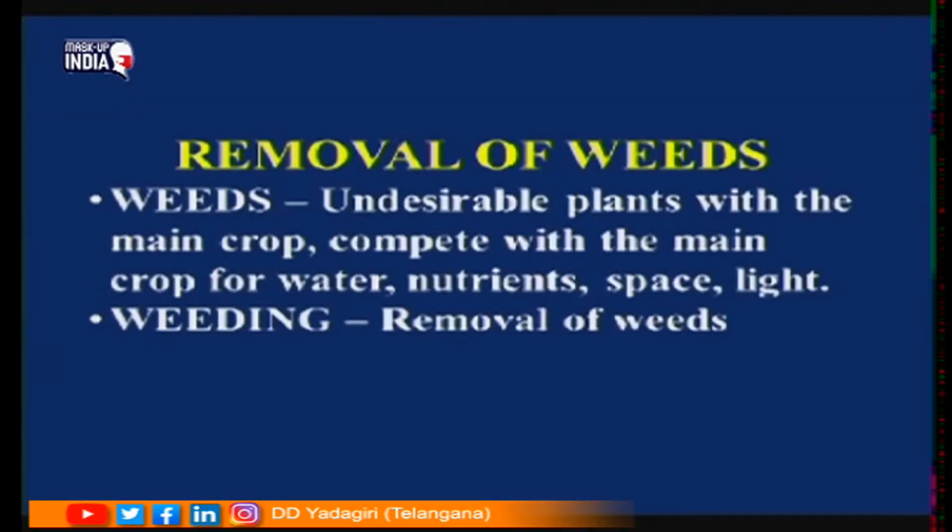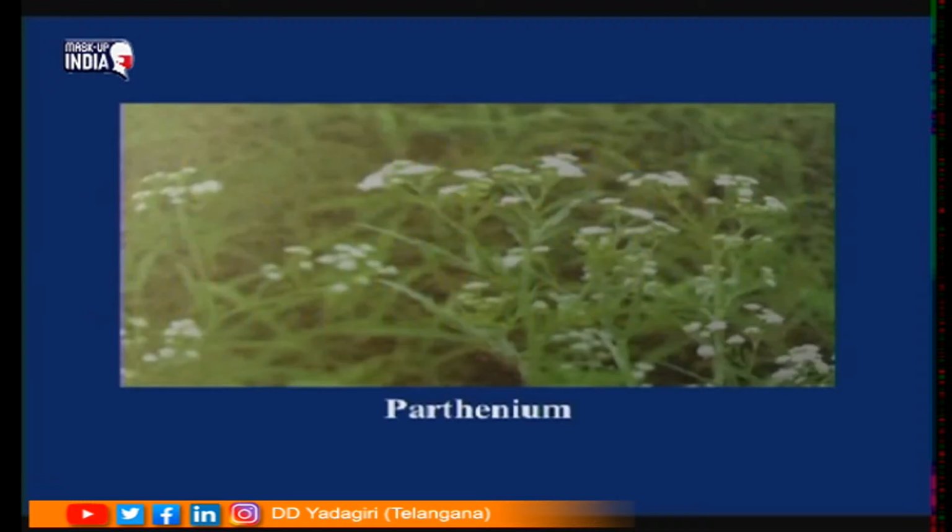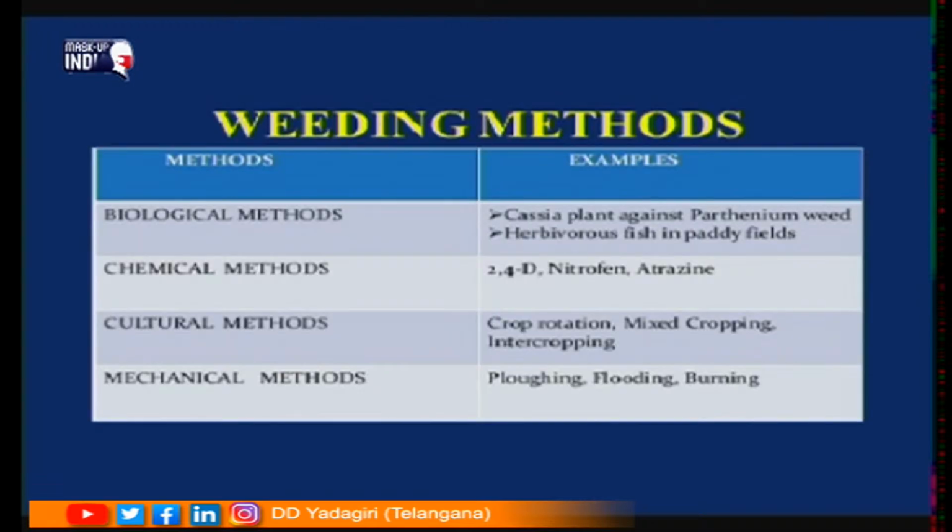So here see children, weeds are nothing but the undesirable plants with the main crop competing for water, nutrients, space, light, etc. And the removal of weeds is called weeding. See here, this is Parthenium. This is a weed and this has come from Australia. And some of the pollen grains of this weed also cause allergy. And weeds can be removed by different methods: biological methods, chemical methods, cultural methods and mechanical methods.